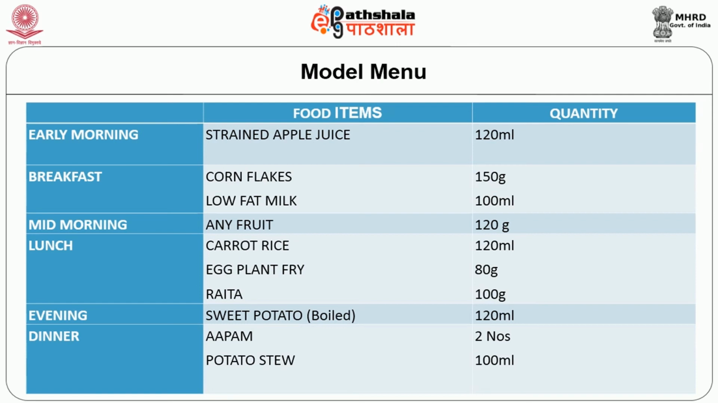For lunch, 120 ml of carrot rice. A simple carrot can be cooked and mixed with rice, and eggplant fry, that is brinjal fry, of 80 grams and maximum 100 grams of raita. For evening they can have 120 ml of boiled sweet potato. For dinner, 2 appam can be consumed with 100 ml of potato stew. This is the model menu and it is flexible. Anybody can change this menu according to the foods to be included and excluded.